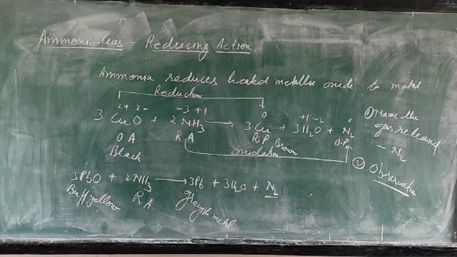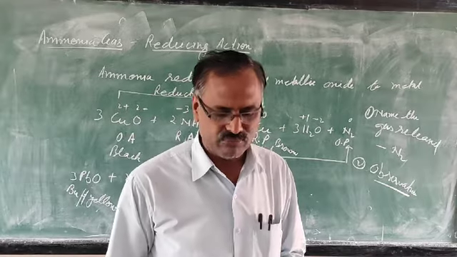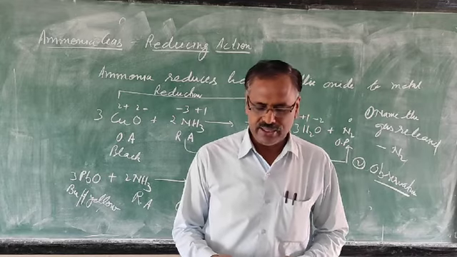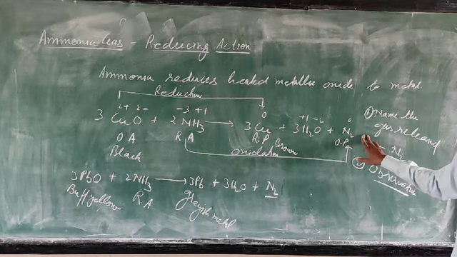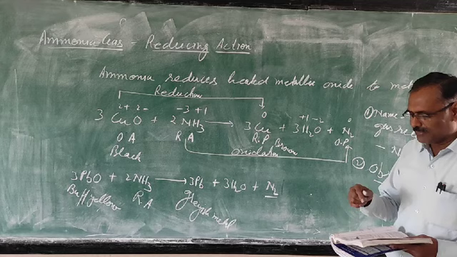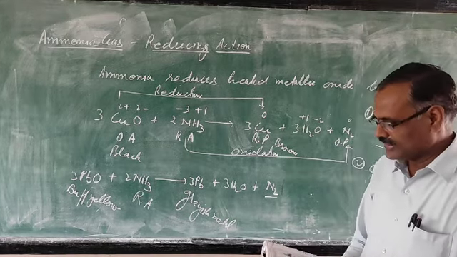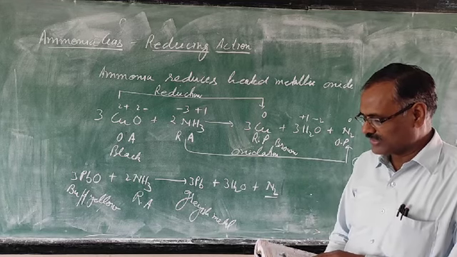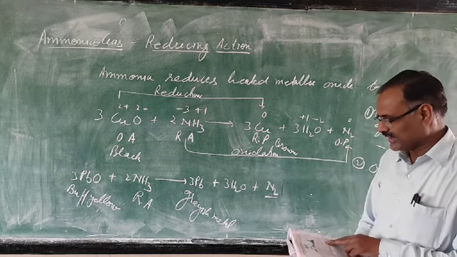Just take your book, page number 174. On page number 174, one diagram is given with a U tube to condense water, and then a jar. So just see in this reaction, water and nitrogen form. This water is condensed in the U tube, and nitrogen is collected by downward displacement of water. So for the observation, just mark: black copper oxide is reduced to brown copper, and buff yellow lead oxide is reduced to grayish metallic lead.